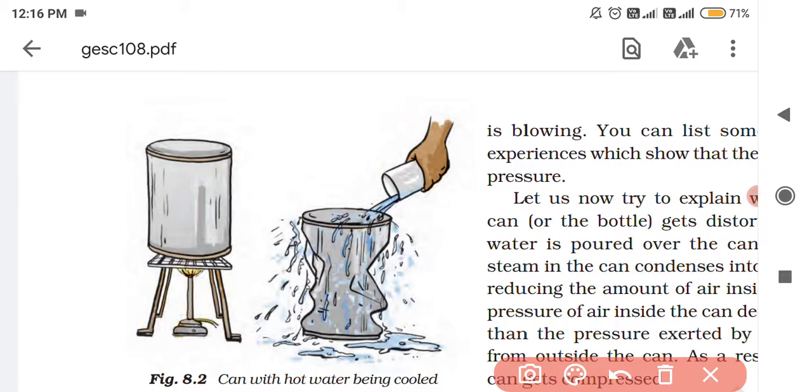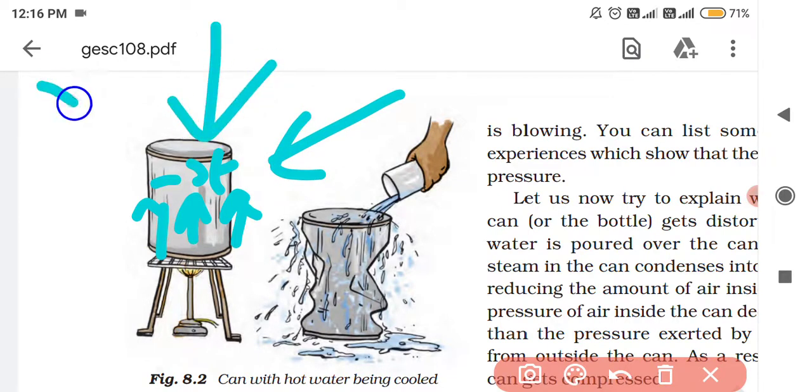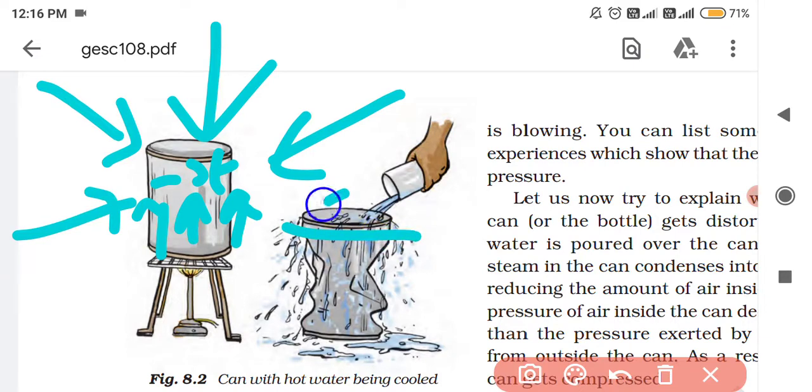Water is getting boiled inside the tin can, then there will be a formation of steam, and this steam has pressure which acts in all directions from inside. Inside the tin can there will be formation of steam, and this steam will create a pressure which acts on all the directions of the tin can from inside, and the steam pressure will get balanced by the atmospheric pressure which is acting from outside.